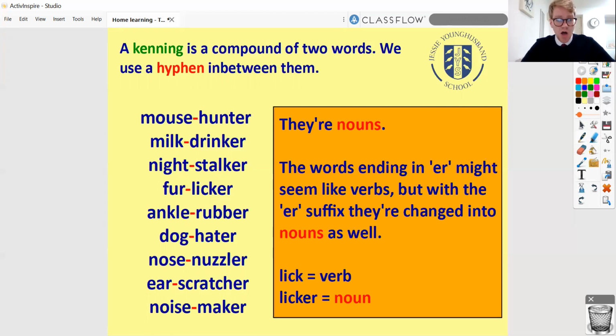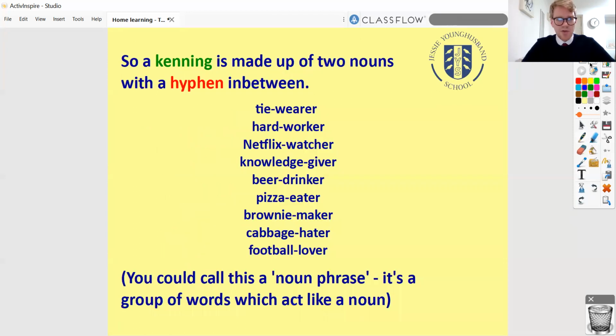But if you've got that suffix, that ER ending, that changes it into a noun. So we've got two nouns connected together with that little bit of sticking tape called a hyphen. So here are the ones for my Mr. Vass poem: tie wearer, hard worker, Netflix watcher. All of these are nouns and they're stuck together with a little hyphen.